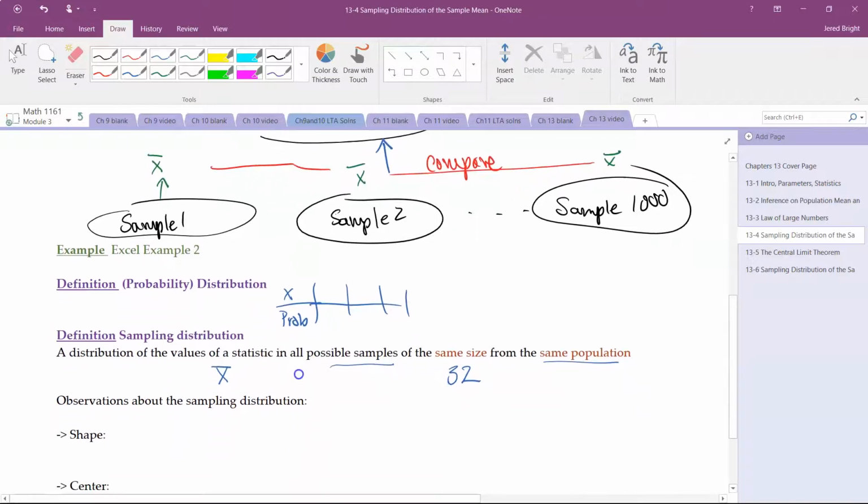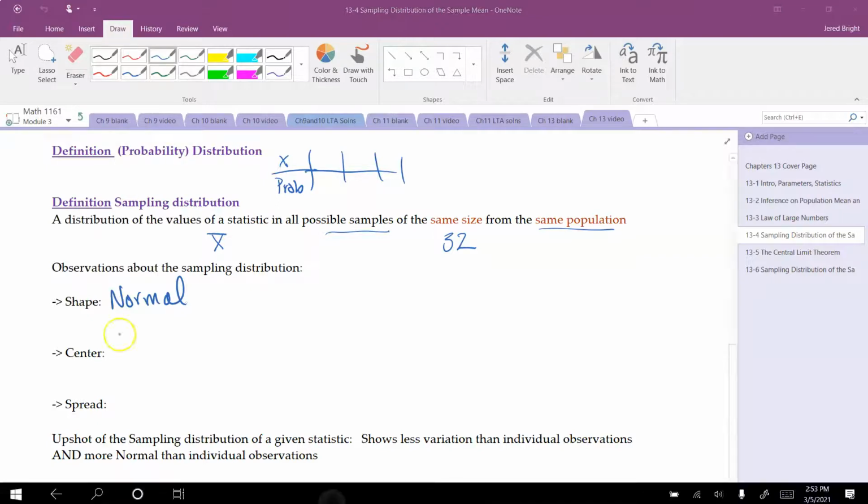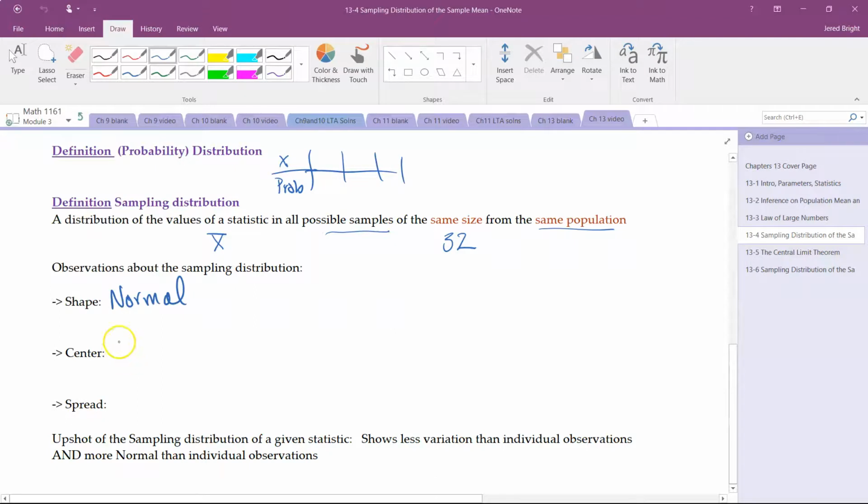Okay, and I talked about these observations, but I noted that when I looked at the sampling distribution, it seemed more normal, and that's actually a common trait. So it's going to be rough. It's going to be more normal, and consequently, you can use the same language from normal distribution. So symmetric, unimodal, bell-shaped, all that applies. Center is that it should be centered around the population parameter, assuming you have good samples. Assuming you have an SRS and all that good stuff.